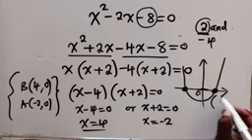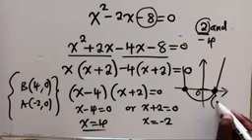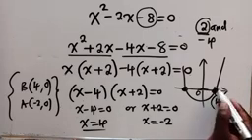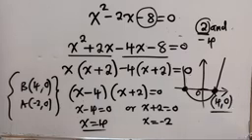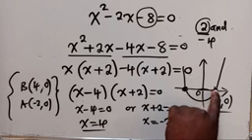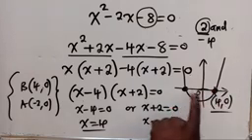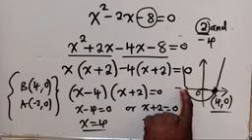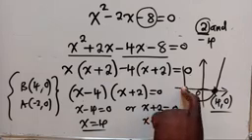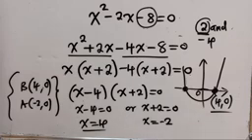Y-axis at 0. So it will be x-axis, comma, the y-axis, which is a 0. So x-axis is 4, comma, the y-axis, which is a 0. Like that. So in other words, just know that where the graph is crossing the x-axis, the y will always be a 0. That's all.